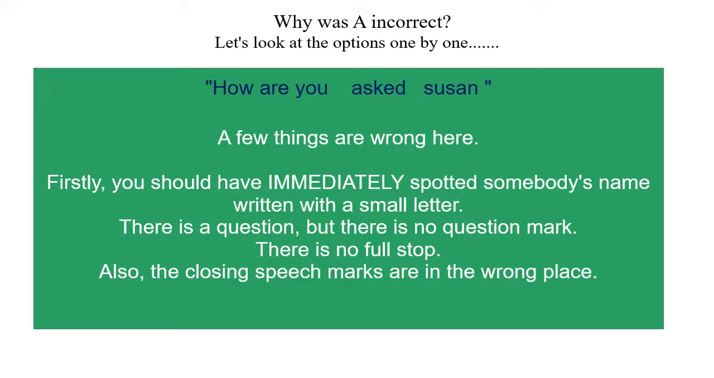Okay, so one by one, let's look at our options and let's have a look at what the errors were, how to correct them, and how to know for next time. Firstly, A was incorrect for a number of reasons. First thing you should have noticed is, of course, that somebody's name was spelled with a small letter. Never okay. Secondly, there's a question here. How are you? But there's no question mark. Thirdly, at the end of the sentence, there should always be a full stop, question mark or an exclamation mark. Here there's nothing. In this case, it should have been a full stop.